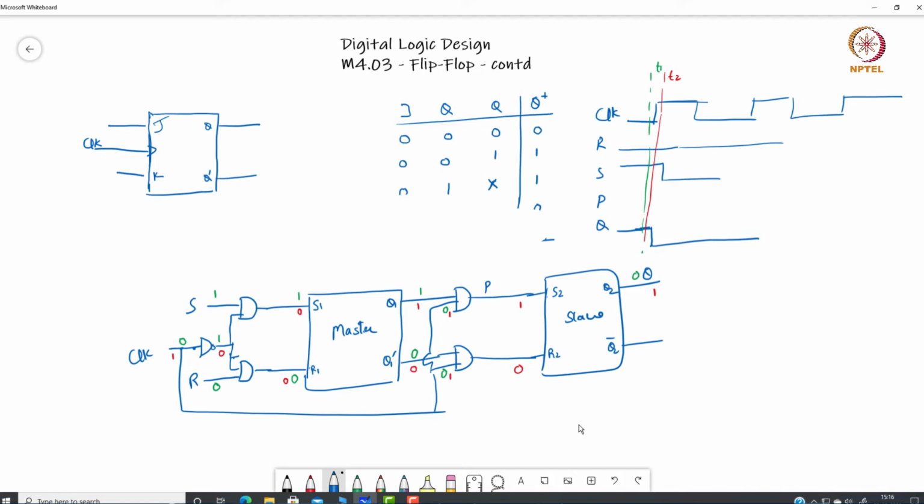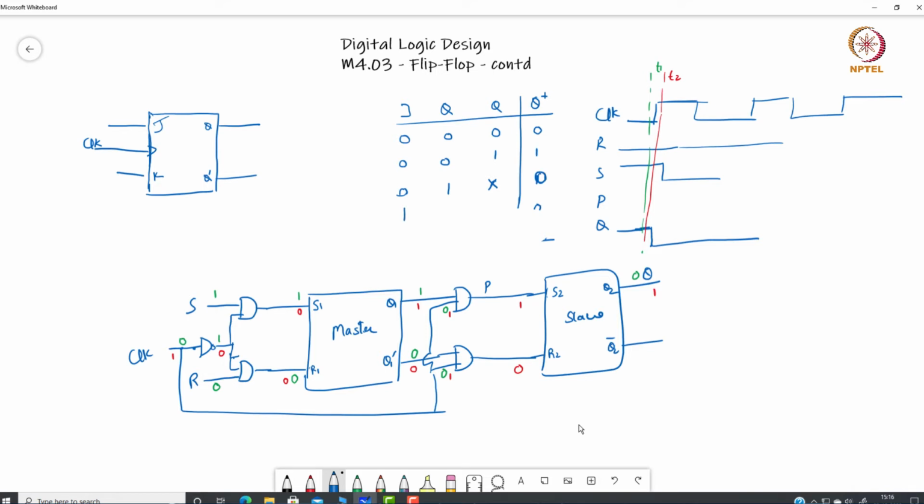If J and K both the inputs are 0, Q plus, the next state, is same as whatever is the Q. If J is 0 and K is 1, then the output is 0.